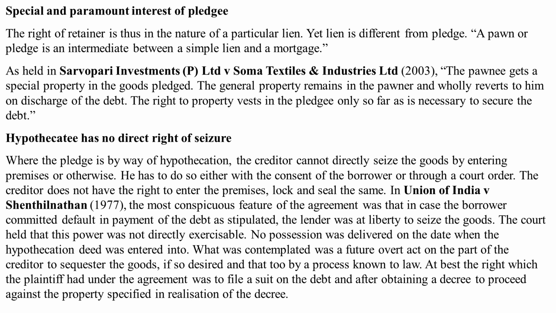Now, we also see that the hypothecatee has no direct right of seizure. Where the pledge is by way of hypothecation, the creditor cannot directly seize the goods by entering premises or otherwise. He has to do so either with the consent of the borrower or through a court order. The creditor does not have the right to enter the premises, lock and seal the same.